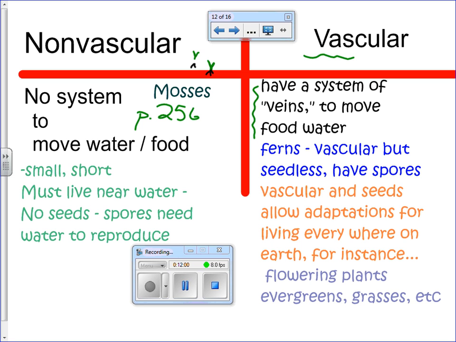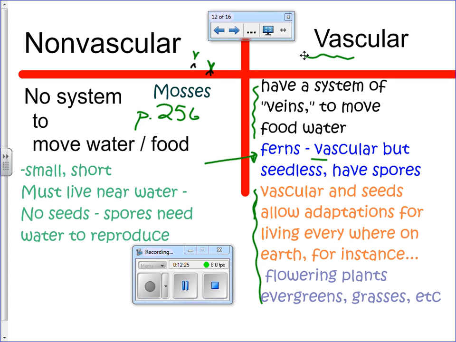Ferns, we should actually probably move the ferns over here. The ferns are a vascular plant, but they're seedless. They have spores. So we're going to skip those for a minute. But the vascular tissue and the seeds allow adaptations for the plants to live really everywhere on Earth. The flowering plants, evergreens, grasses. We're going to talk about these next week in a great amount of detail. But those are the plants you're most familiar with.